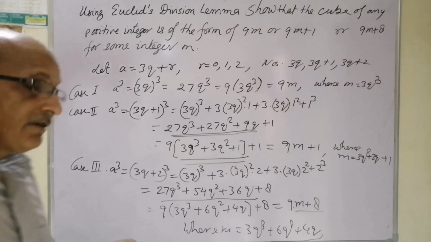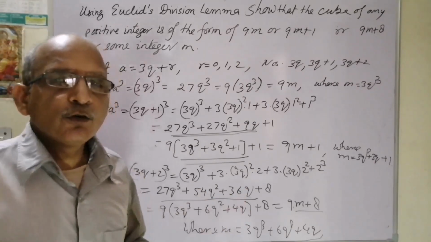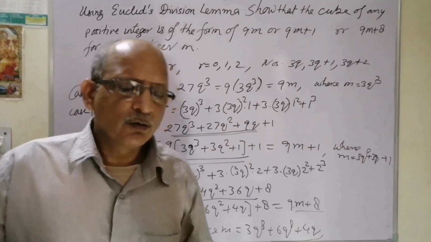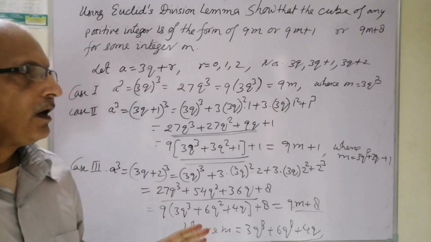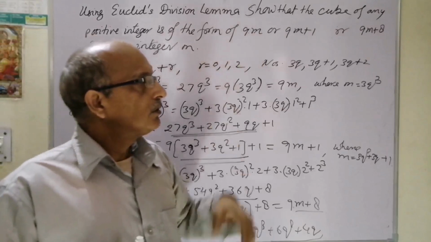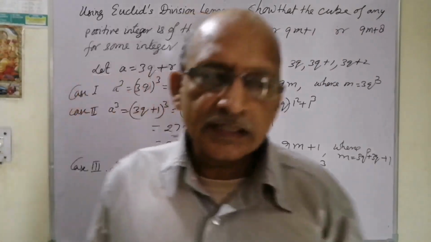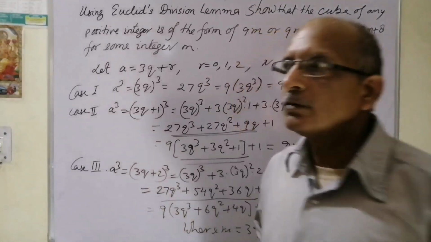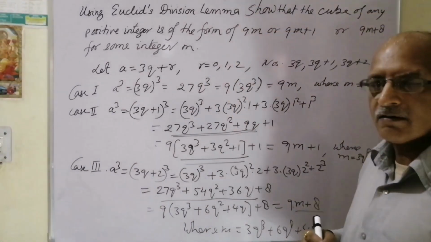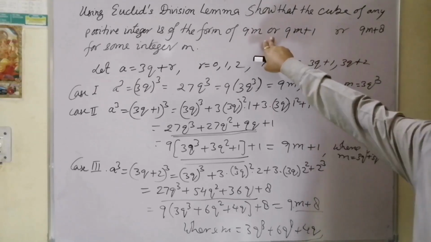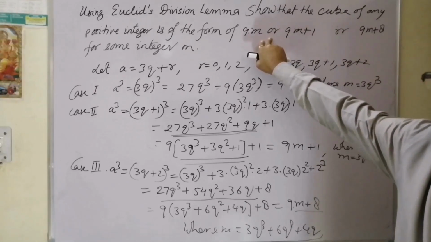You can verify this with some examples. Let's see, the first cube is 8. So 8 is below 9, so we need not go into that. It is also true with m equal to 0. That is also true, but we are going to see bigger examples. So the next cube is 27. 27 when divided by 9 gives 3, no remainder at all.